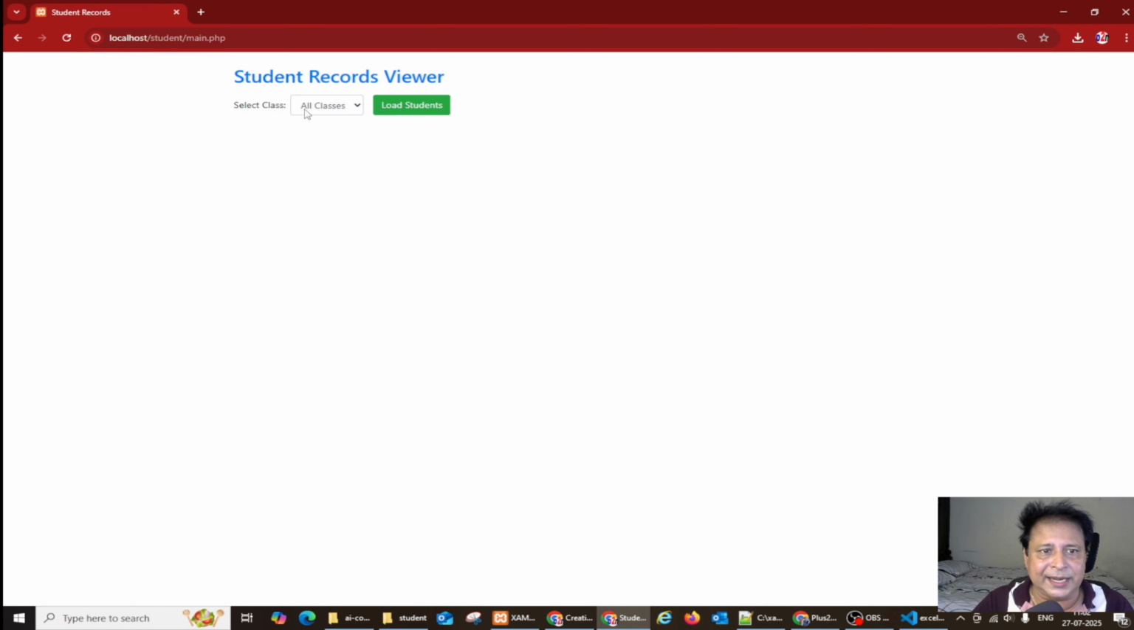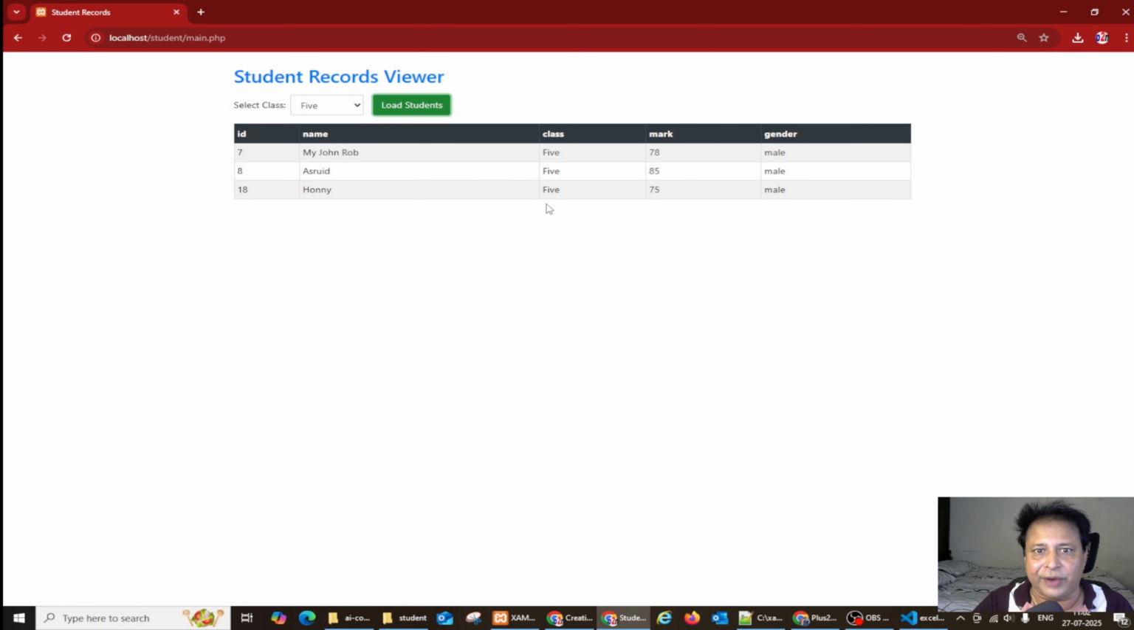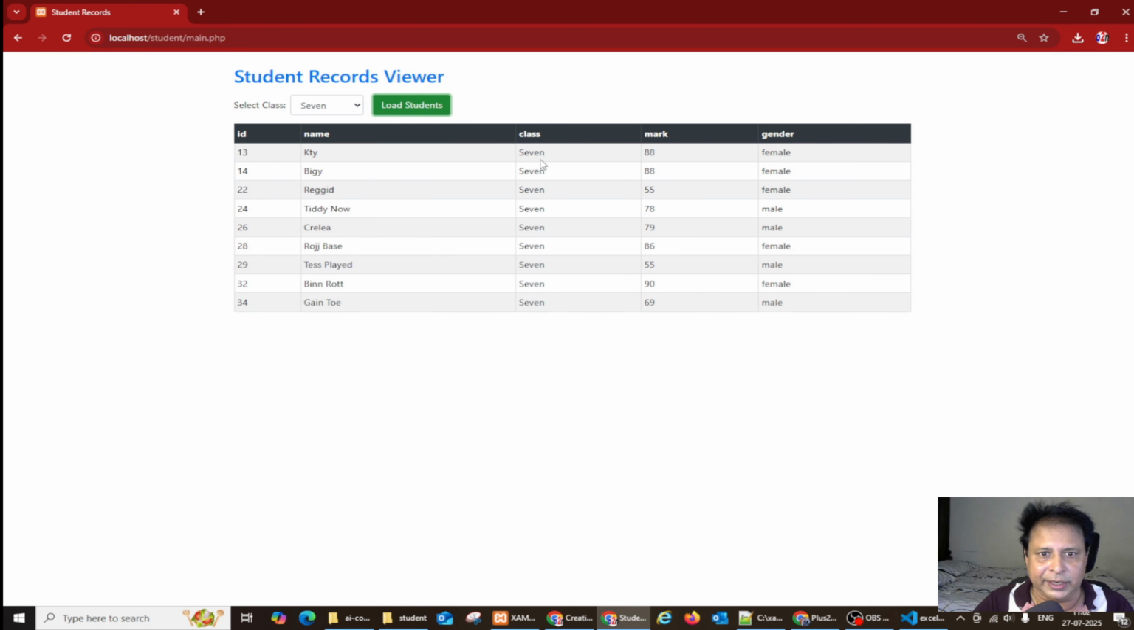If I am not selecting anything and I click load data, it pulls all the data. But if I select a particular class, let's say class 5, and load data, it restricts to 5. Now again I will change it to, say, 7, load the data, and it shows me the 7. Similarly, I can also add one more filter here that gives me the gender also. Whatever it is, I can keep on extending.